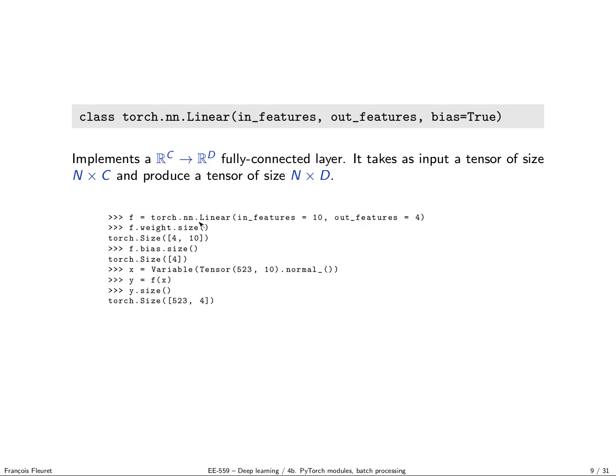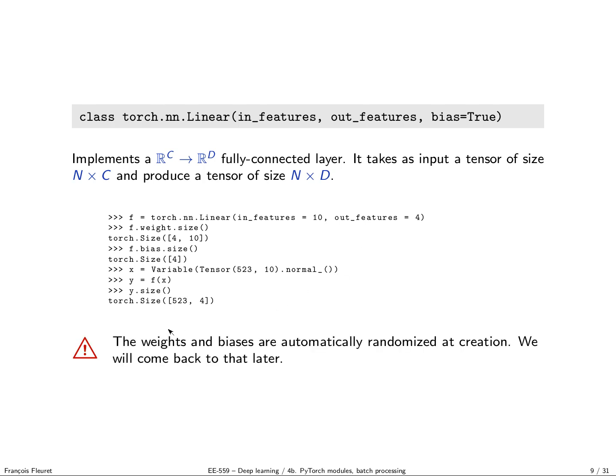So here I build one. I build f, which is a fully connected layer with 10 dimensions as input and 4 dimensions as output. We can look a little bit inside. We see that there is indeed a weight matrix, which is 4 by 10, and a bias vector, which is 4. All this makes a lot of sense. And if we build a tensor x of 523 samples of dimension 10, filled with Gaussian noise, we can apply f to x. We can build this module and use it with a functional call as if it was a function. And what we get is a tensor of size 523, the same number of samples, but the dimension now goes from 10 to 4, as expected by the definition of the fully connected layer.